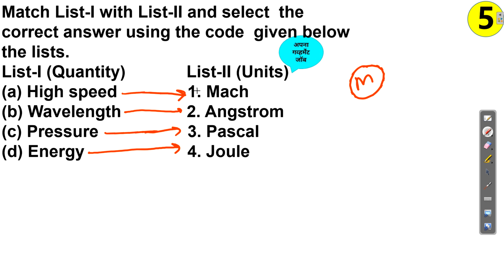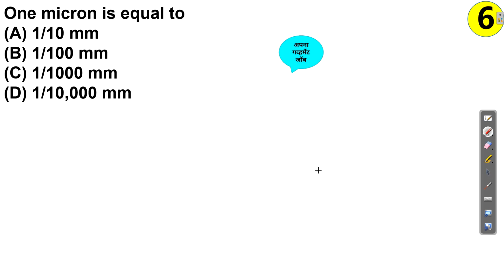For high speed, Mach is the unit. So this is the correct sequence. Lots of units you already covered while reading the first chapter, so you need to remember them. But don't worry, we will use all these terms frequently throughout physics, so there is no problem remembering them.